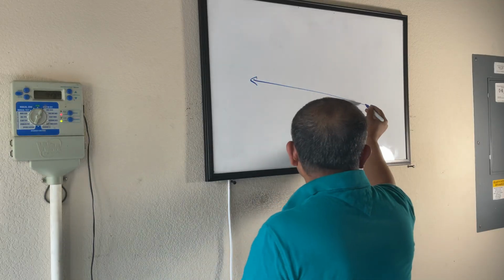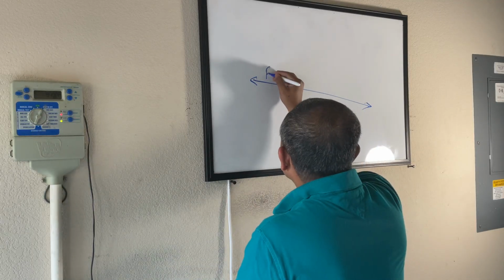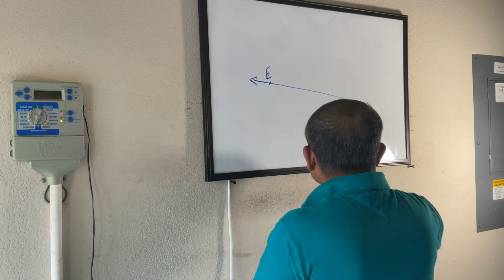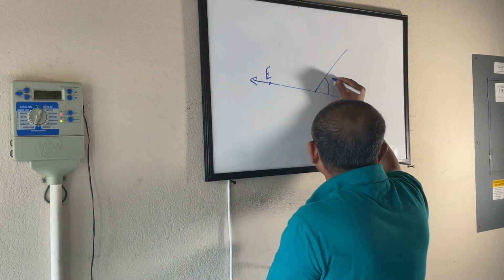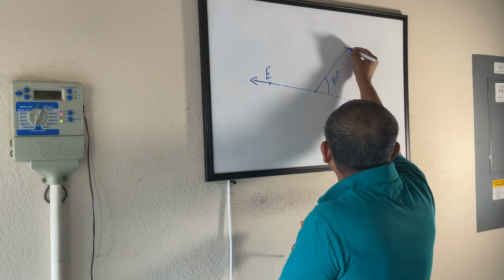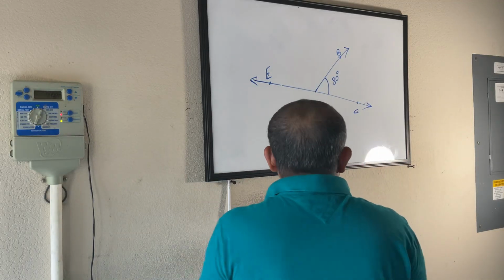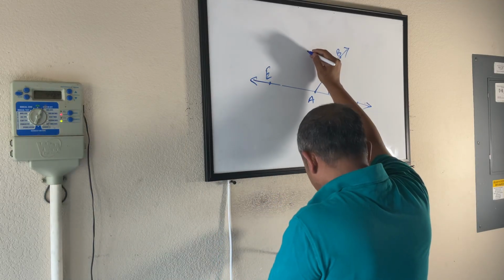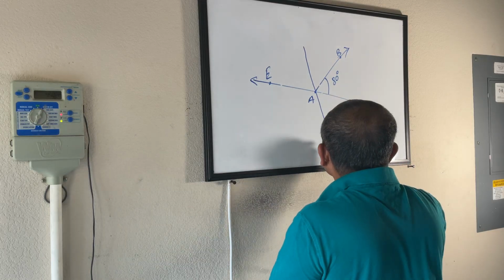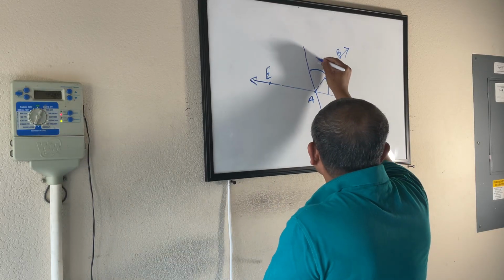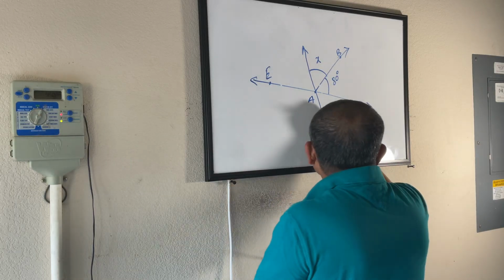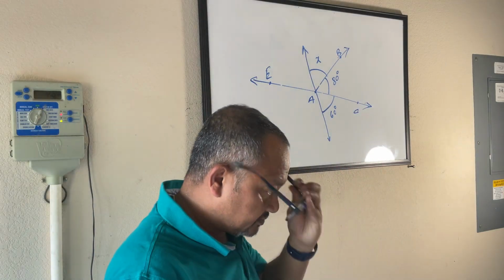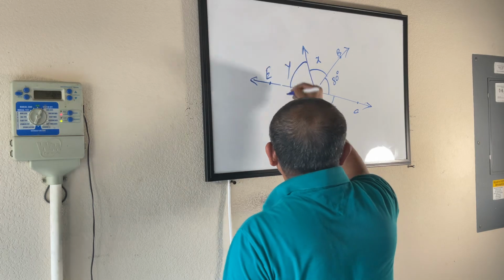This is one line, says EC. Then I have an angle 80 degree, and this is D. This point is A. Find out the value of x and the value of y.